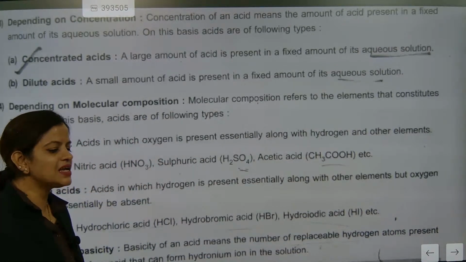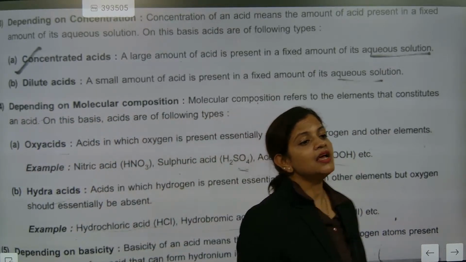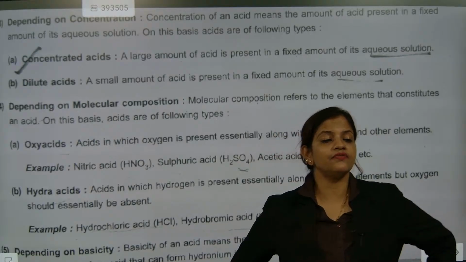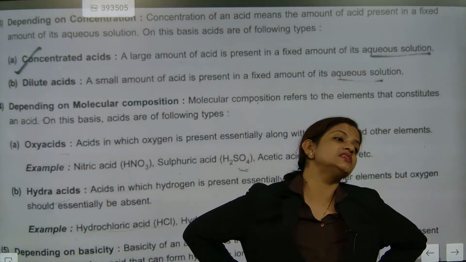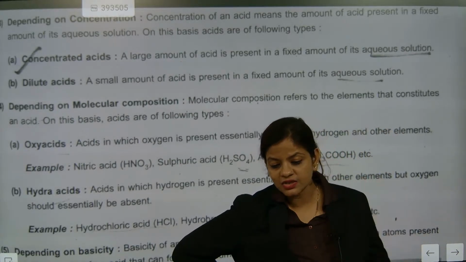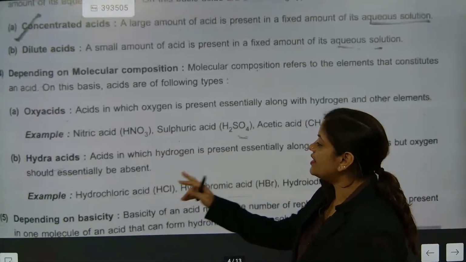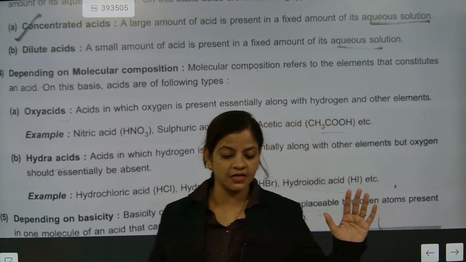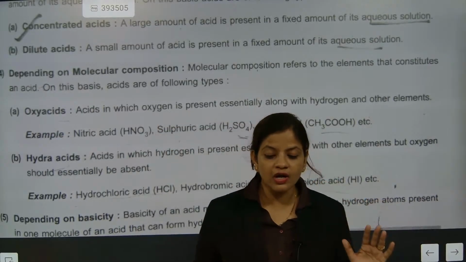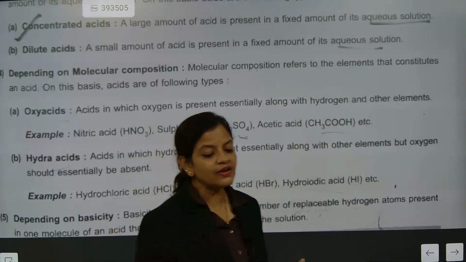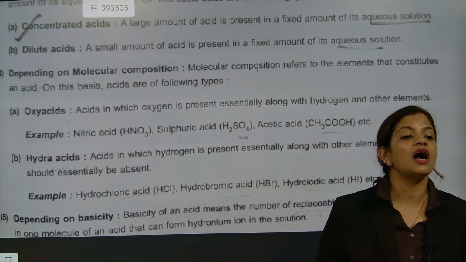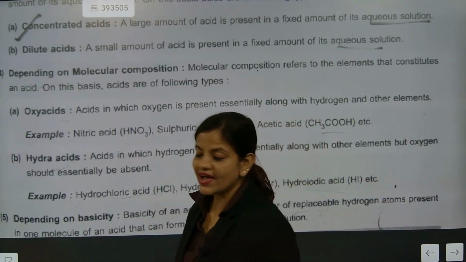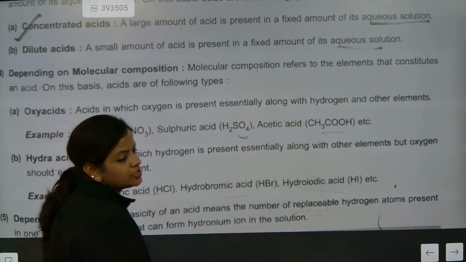So this is considered as oxyacid. Those acids in which oxygen is present are considered oxyacids. Understood? Now, hydroacids means oxygen will not be there. Only hydrogen will be present. That is considered hydroacids. What is the true difference?